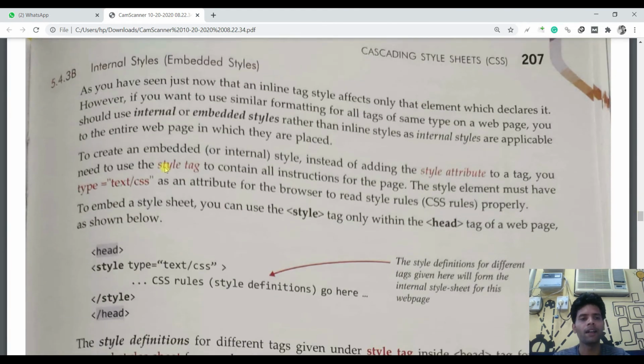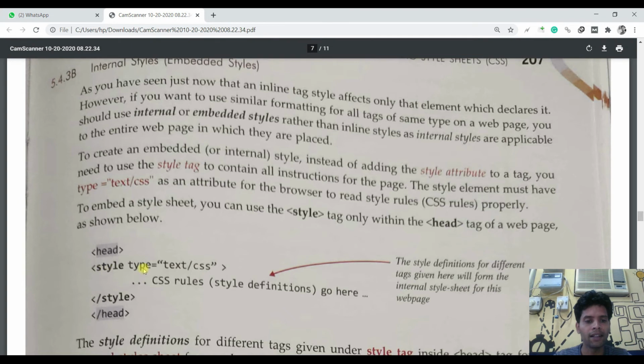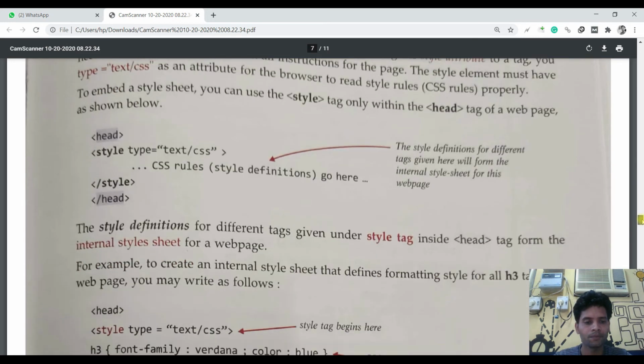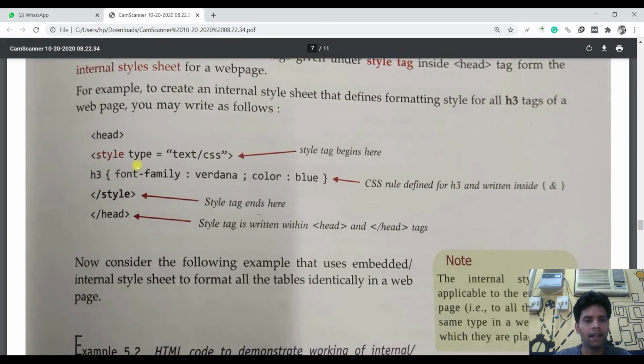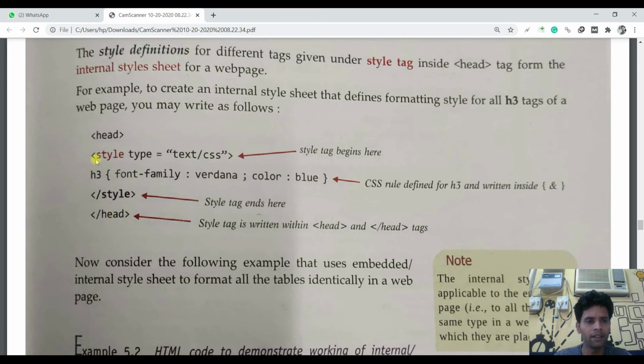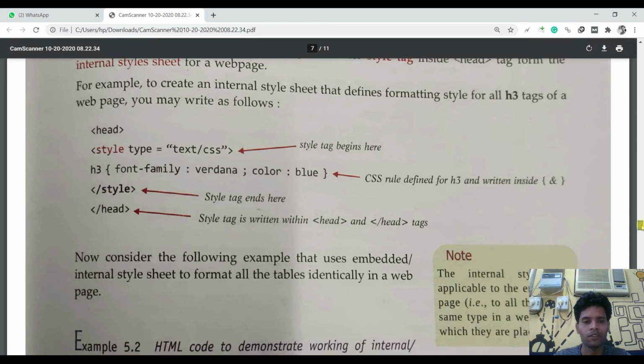This is internal. As you have seen, in inline we are writing code inside the tag, but in internal we write inside the head tag. Inside the head tag, style type equals to text/css, CSS rules, style close, head close. We will write the entire code here. For example, head, style type equals to text/css, h3 font-family Verdana, color blue, and this is done. Style close, head close. If you have many more texts to format, you will write the same code here. At last you will close the style tag, this is a container tag, and then you will check your output.